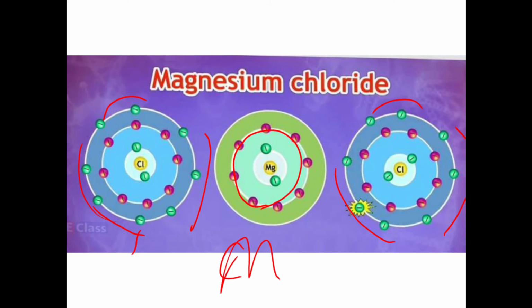So we want one magnesium atom and 2 chlorine atoms. So the formula is MgCl2, magnesium chloride. Right? In a similar manner, you can show diagrammatically many more compounds, so you can practice that.